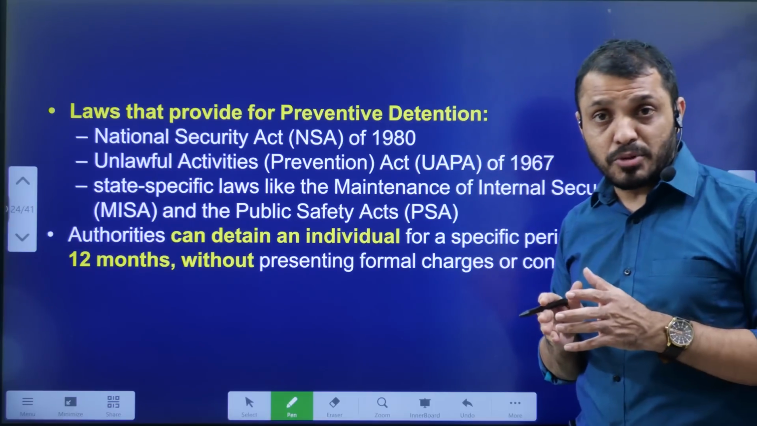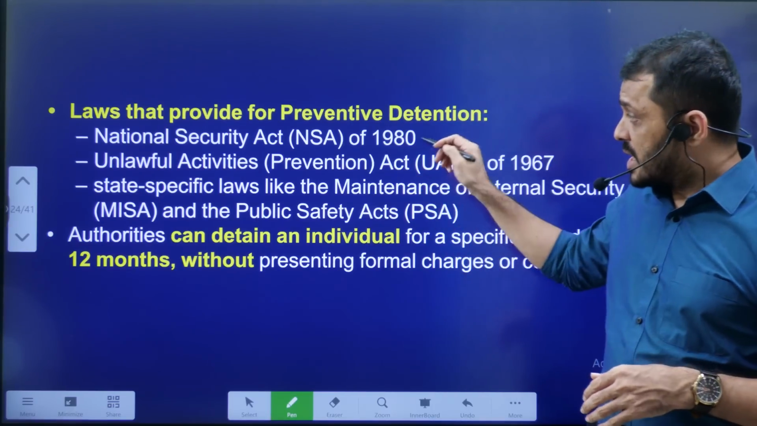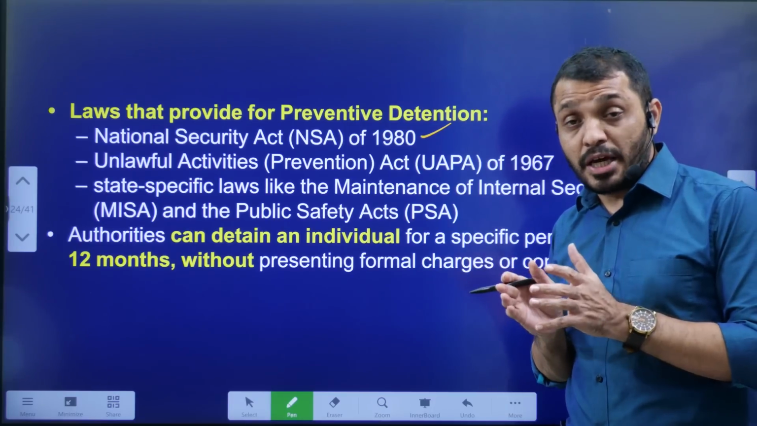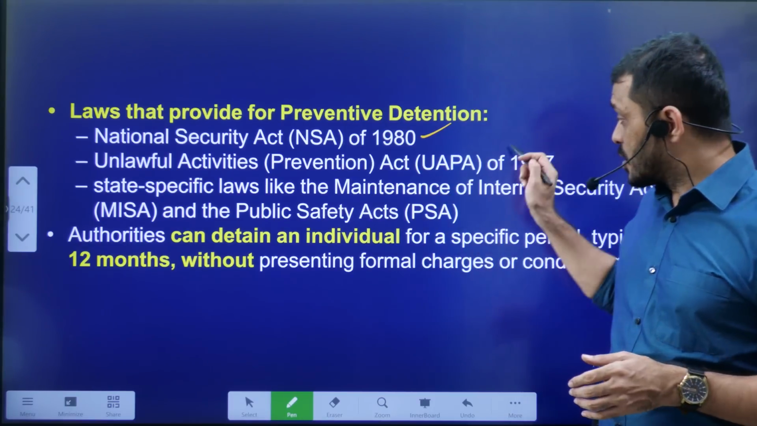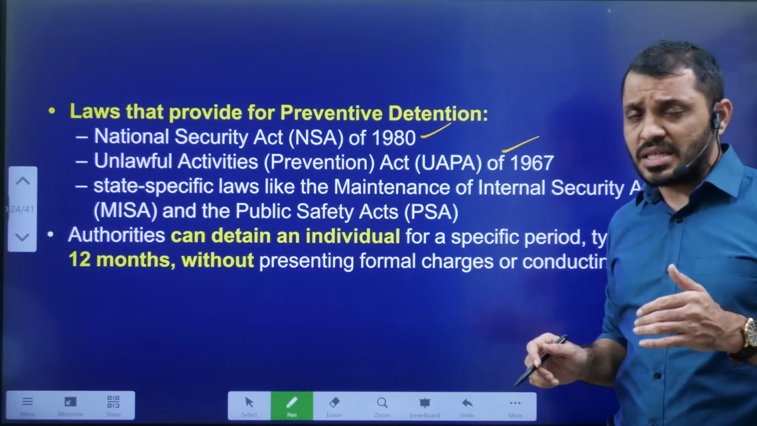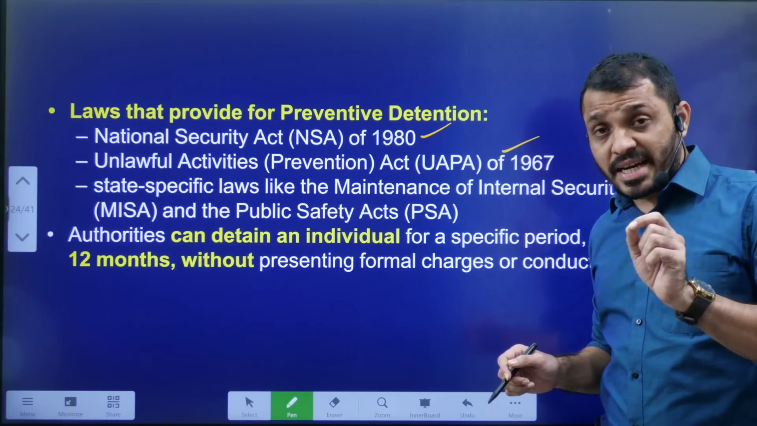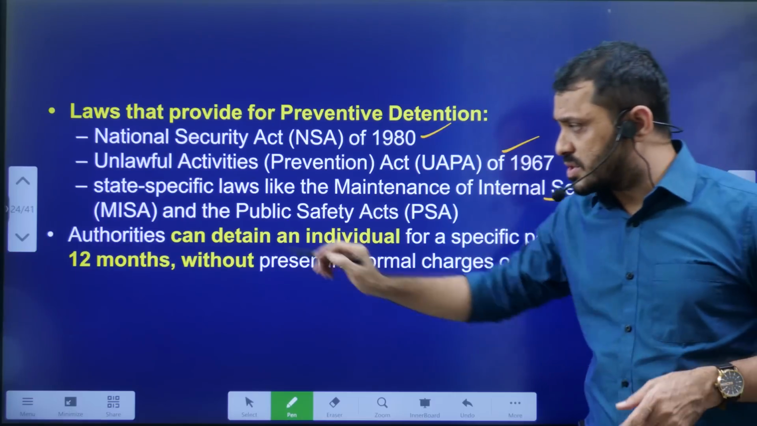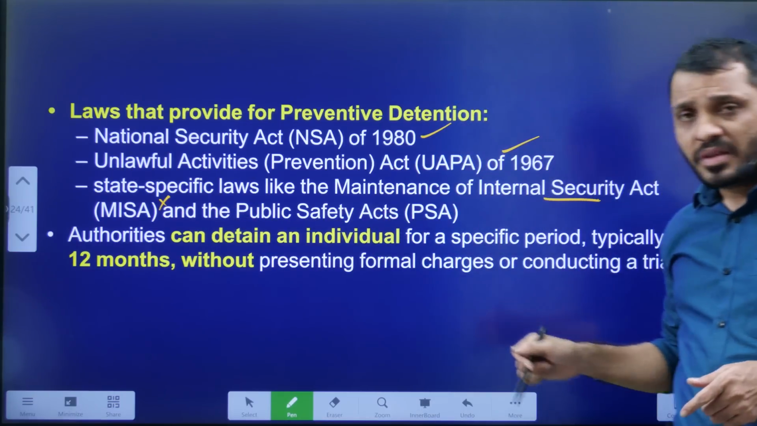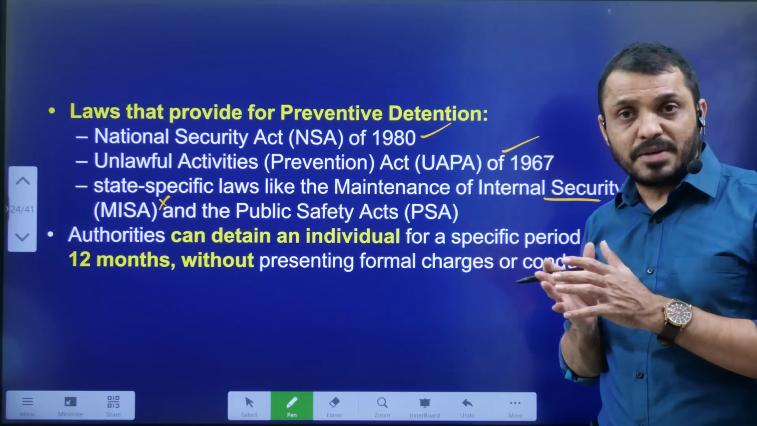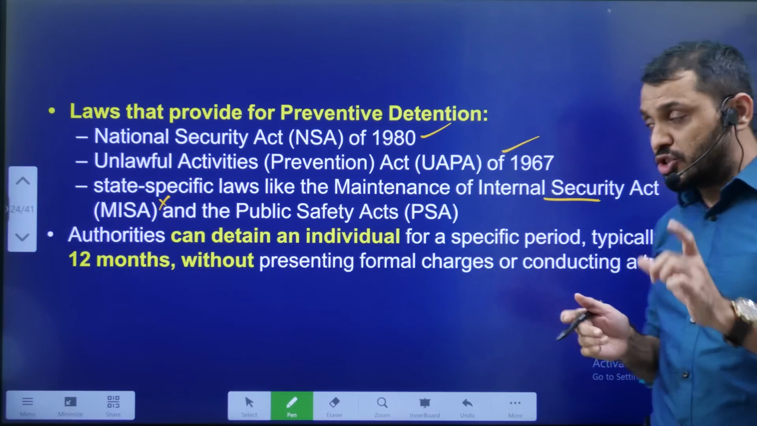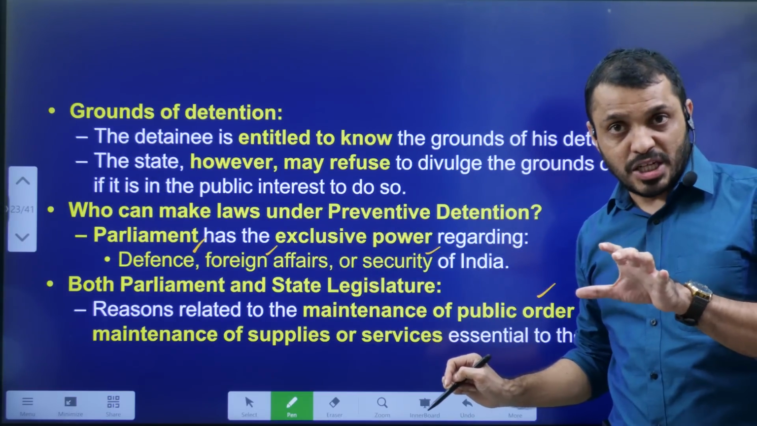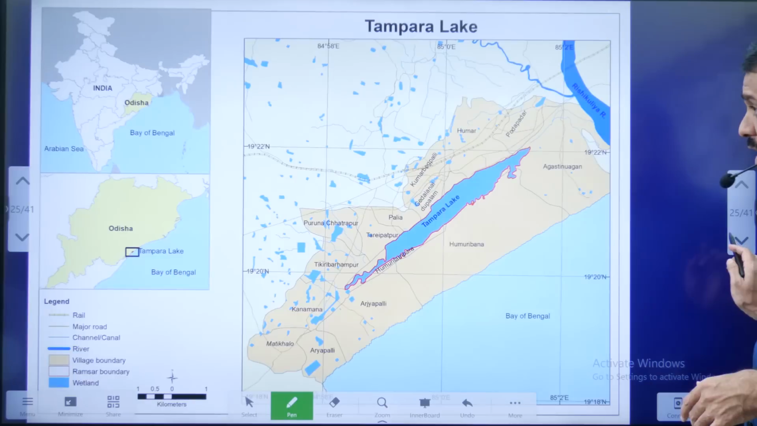Let's see some examples of preventive detention laws. National Security Act 1980, as well as UAPA, the Unlawful Activities Prevention Act 1967, and there are certain specific laws enacted by both state and center. The Maintenance of Internal Security Act, of course, has been repealed. From the examination point of view, you have to remember on which areas only Parliament can make law with respect to preventive detention.